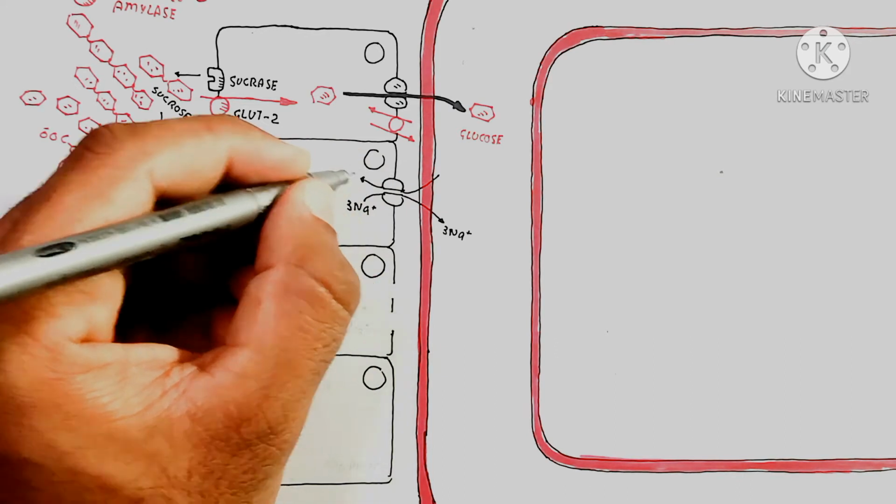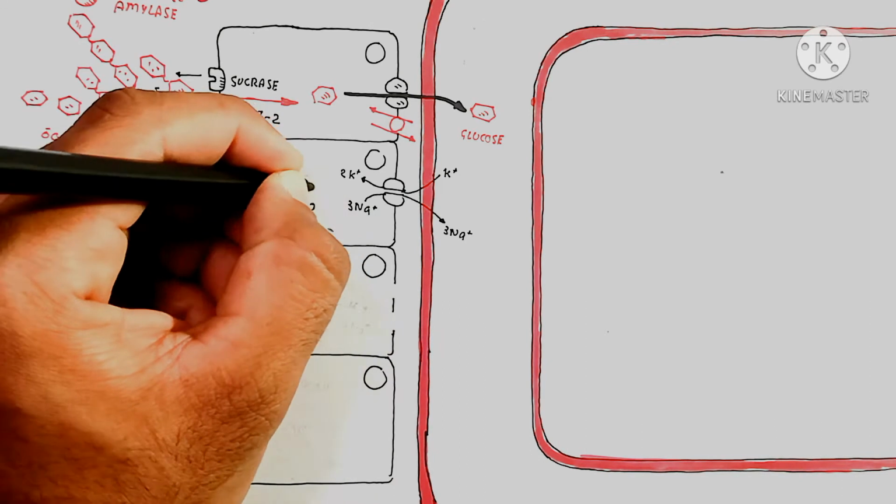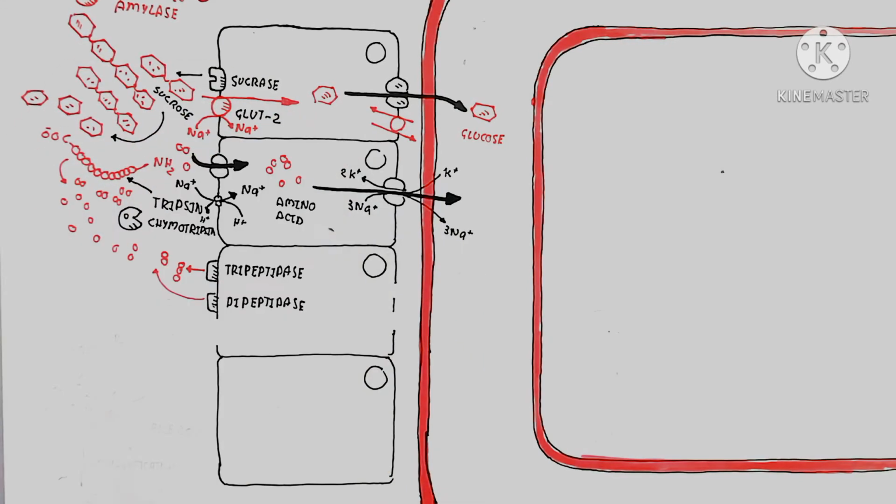Here the sodium ion and potassium ion, using ATP, allow one amino acid to move into the blood. So that is the movement into the blood.